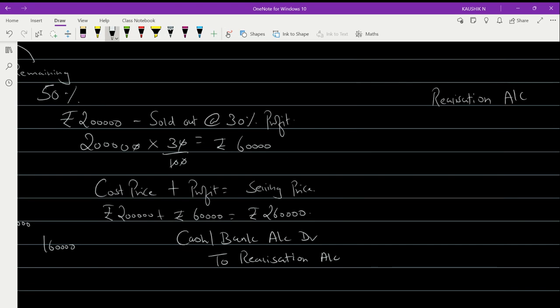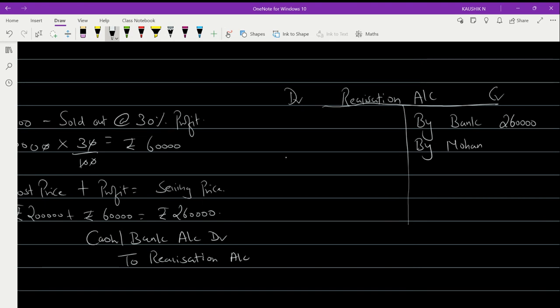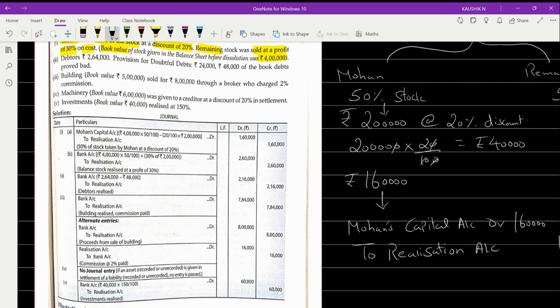If you have to prepare the realization account also, I'm just passing it side by side. The realization account is a ledger account to be prepared. So on the debit and credit sides, you'll record as by bank the amount 2 lakh 60,000, and then you'll record as by Mohan 1 lakh 60,000. Are you able to get the point? The concept first, are you able to understand?